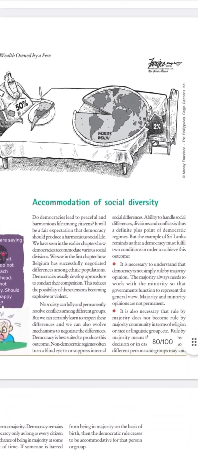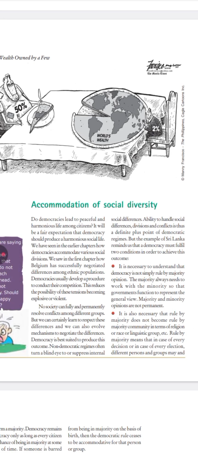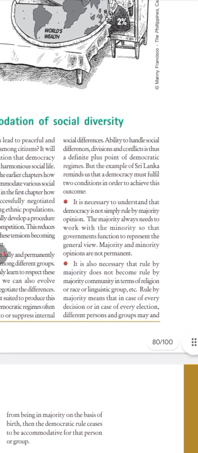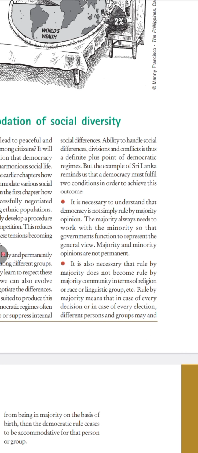Accommodation of social diversity. It is necessary to know that democracy is not simply rule by majority opinion. The majority always needs to work with the minority so that the government may function to represent the general view. See, it is not always that the majority community or the majority party thinks we are the rulers and forgets the minorities. It is with the help of the minorities only that a country can move forward. It is also necessary that rule by majority does not become rule by majority community in terms of religion, race or linguistic group, etc.